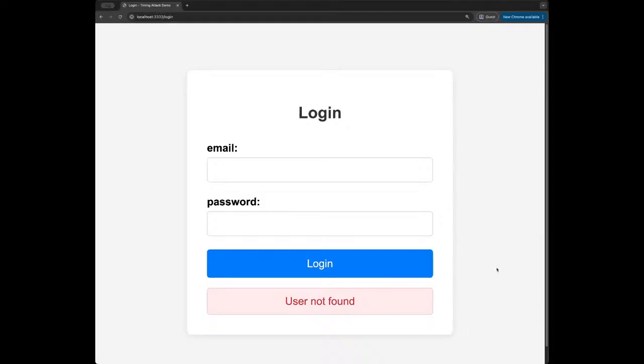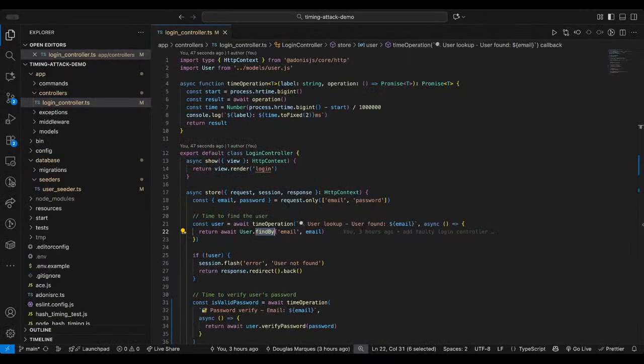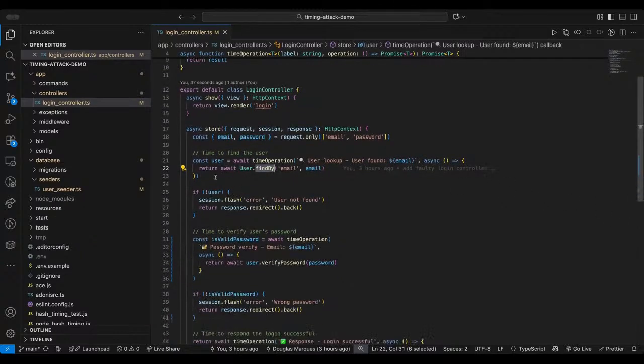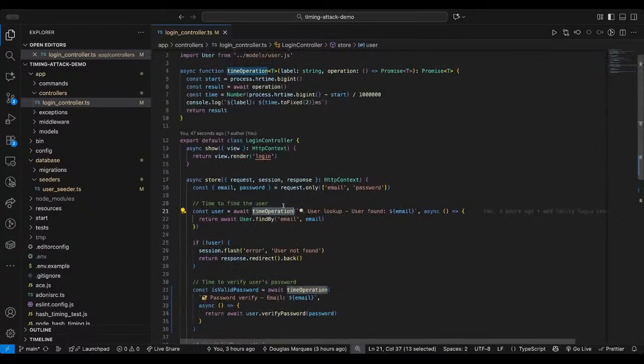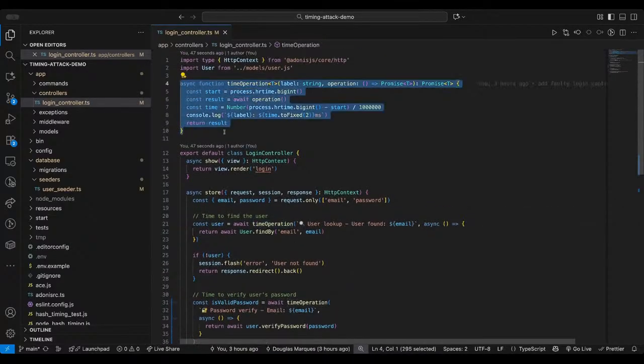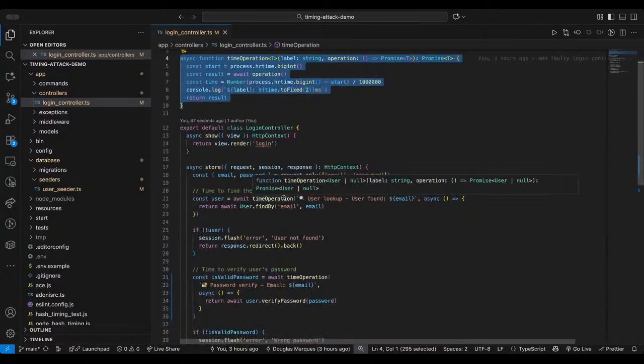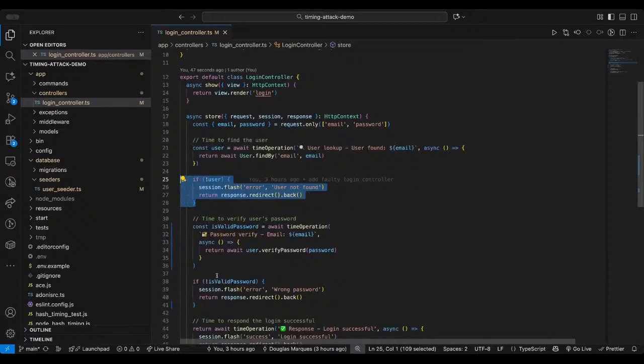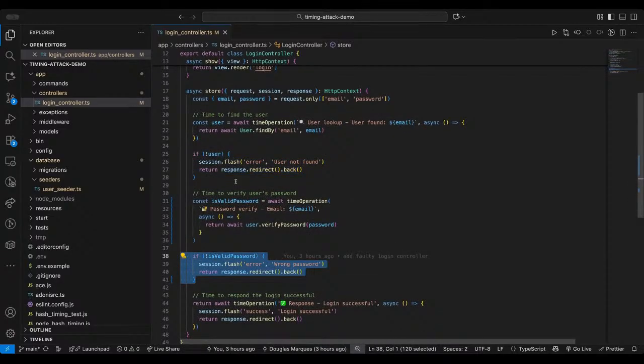We can go to the controller to check that out. Right. So looking at how our code works, if I don't bother this time operation here. It's just a wrapper to measure how long a step takes to execute. We will look into it in a bit. But what I wanted to bring here is this part here and perhaps this part here, the two messages that we saw while interacting with our login form.